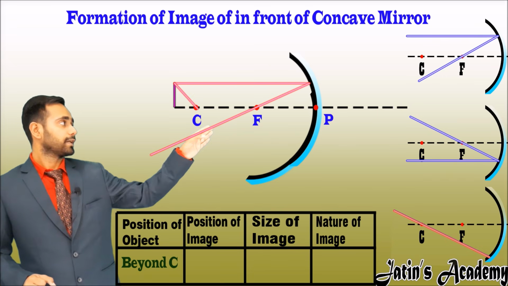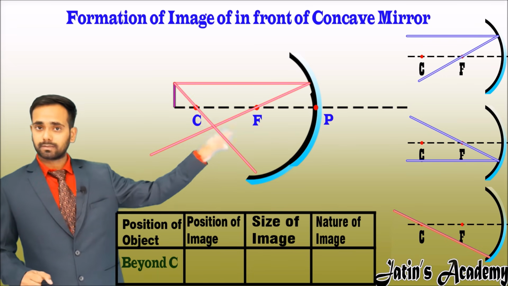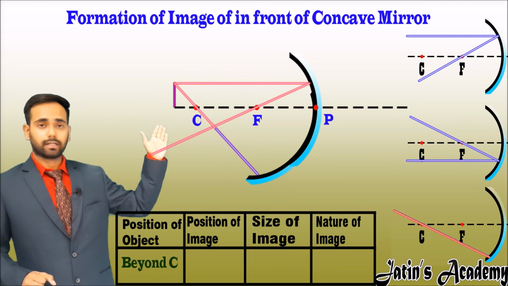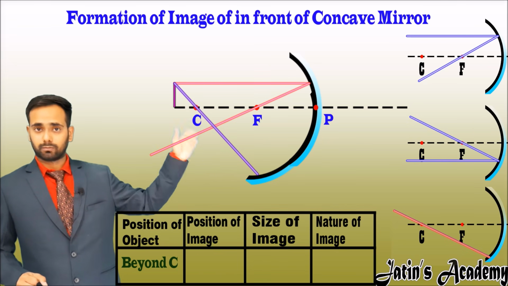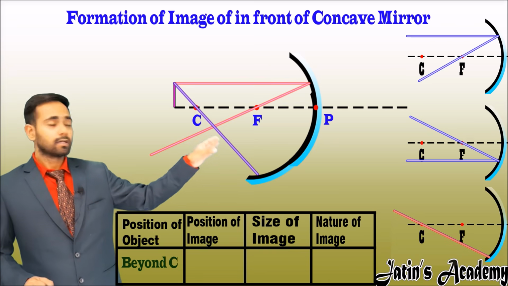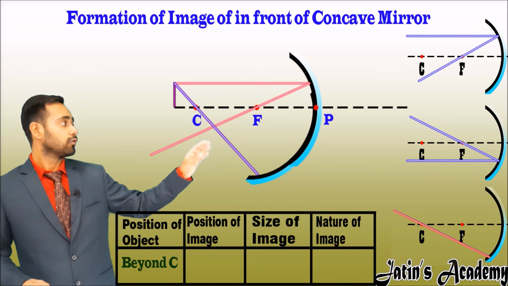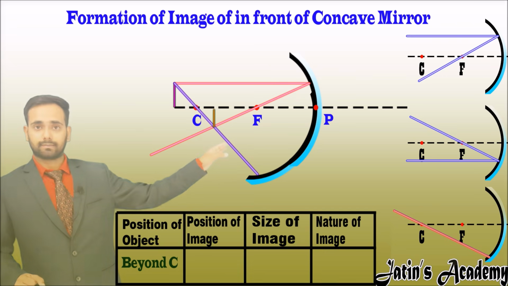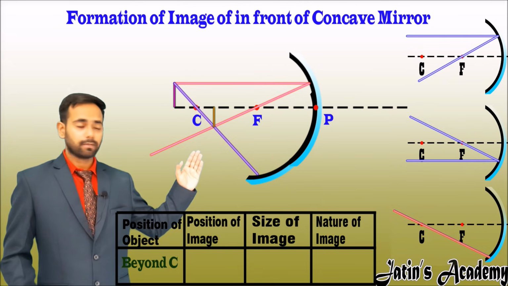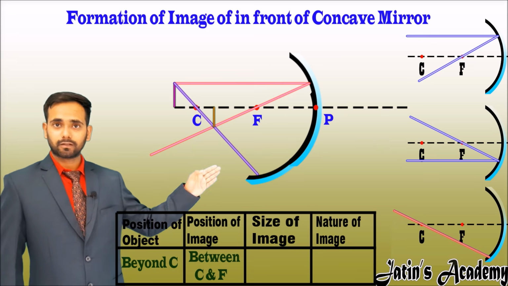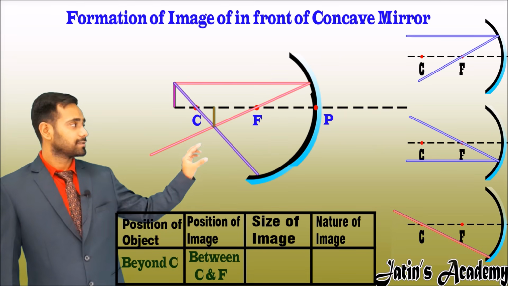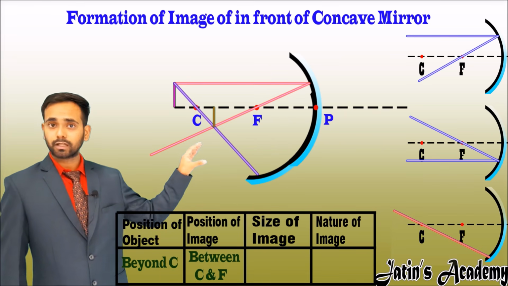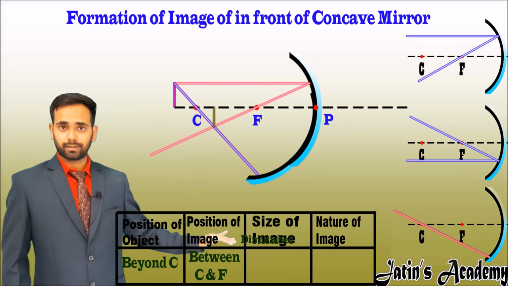Another ray I am taking is the one passing through the center. When we pass the ray through the center of curvature, it bounces back. Where they meet, the image is formed. Now the point of intersection is taken to the principal axis. Now the position of the image is between center and focus, and the height of the image is less than the height of the object, means size is diminished.